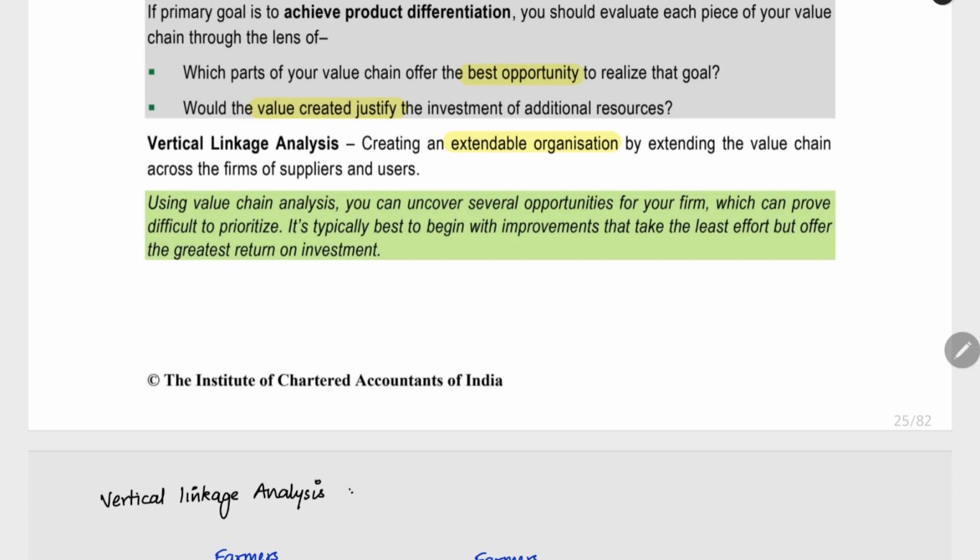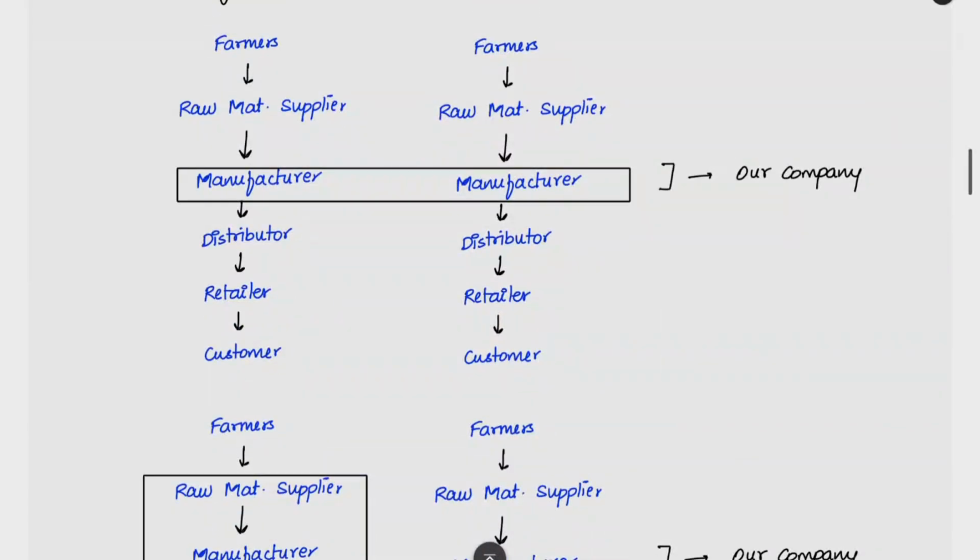Till now, in a traditional value chain, what we saw, the value chain contains inbound logistics, outbound logistics, primary activity, secondary activity, everything related only to the manufacturer. It is only related to our business. It is not concerned about the raw material supplier or distributor. That entire value chain which we studied earlier was in our manufacturing business itself.